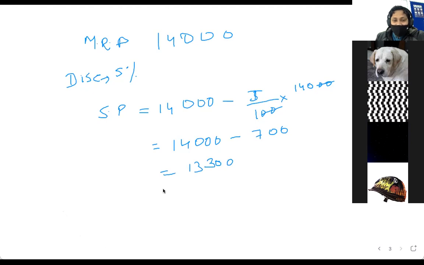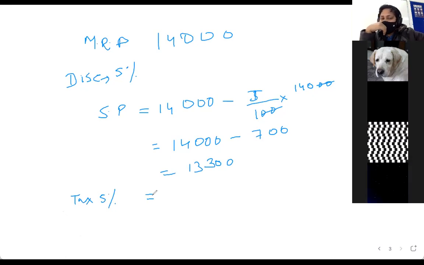Now, let's say you're adding a tax of 5% on this. How much will that be? So 5% of 14,000? No, this is what you are paying there. Yeah, this is what you are paying. 5%. But the MRP was the original price, right? So don't we calculate the tax on that?